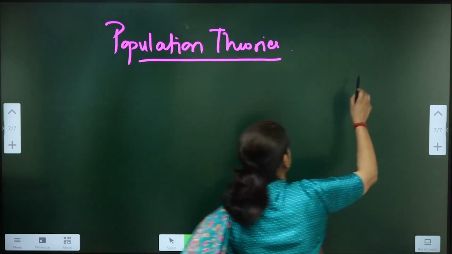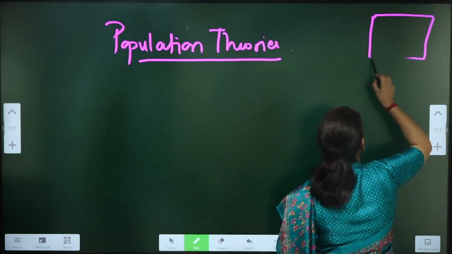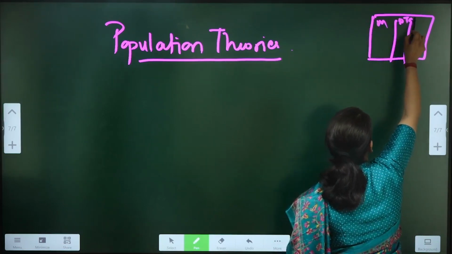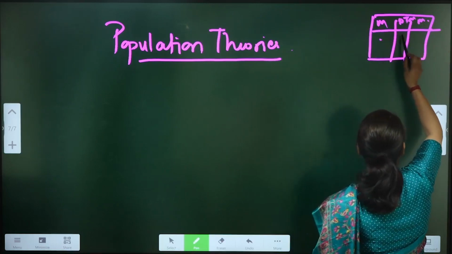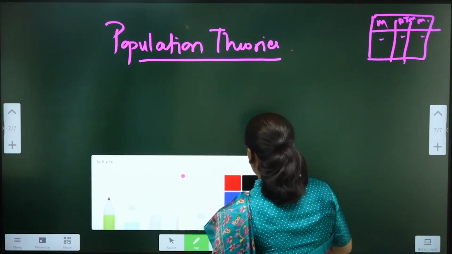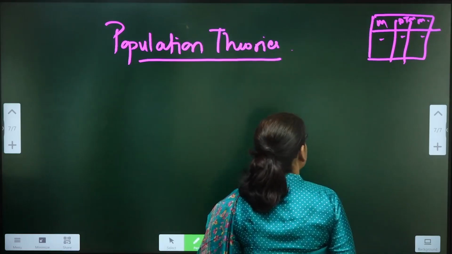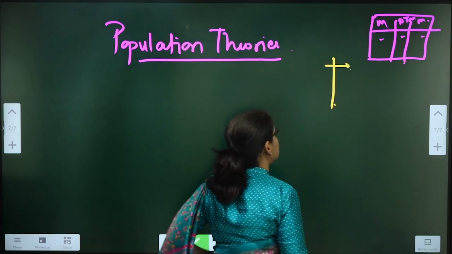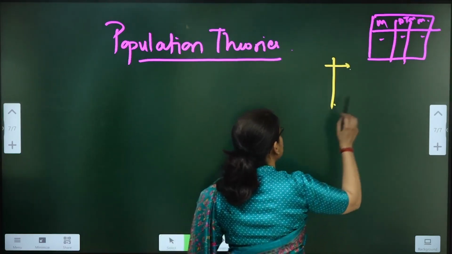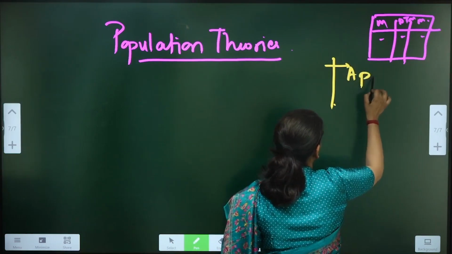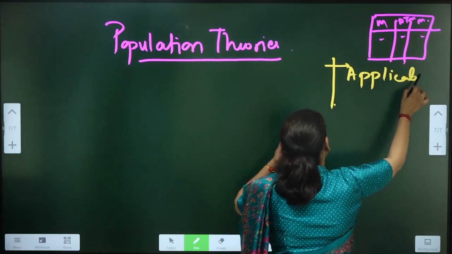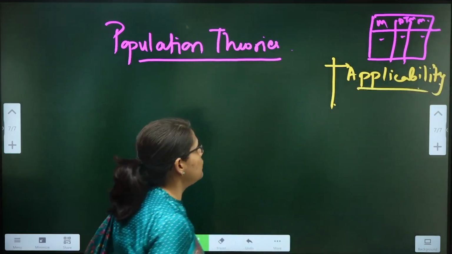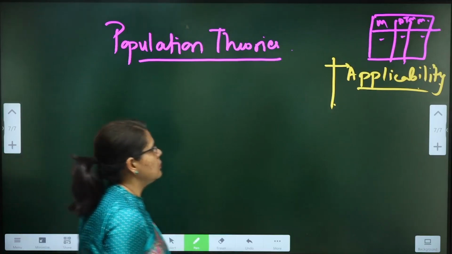In your notes, you will make it like this: Malthus, DTM, and Marx. Write down the three theories in one page, 3 columns. UPSC has asked this particular topic again and again, time and again, as a direct question with respect to applicability. Last year, 2 questions came directly from this particular topic. Applicability.